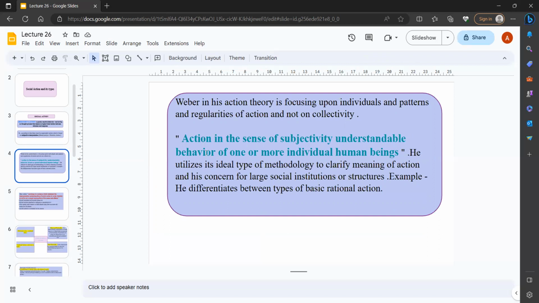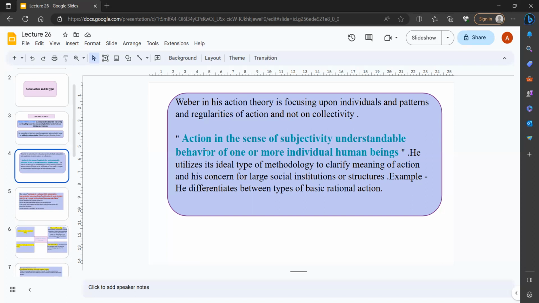He is not saying to ignore the collective; collectivity is definitely needed, but besides that, the individual also matters. So action in the sense of subjectivity. Subjectivity, as we discussed in the previous slide, means there should be a mental process as well as a stimulus. So understandable behavior of one or more individual human beings. He utilizes the ideal type methodology to clarify the meaning of action and is concerned with large social institutions or structure. Here he differentiates between types of basic rational action.